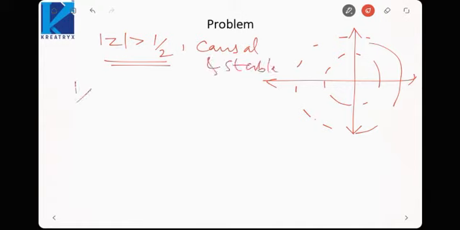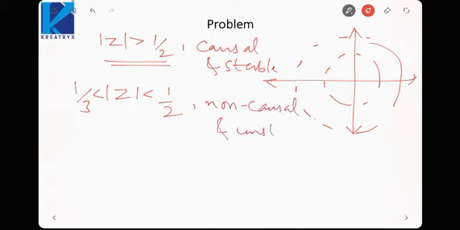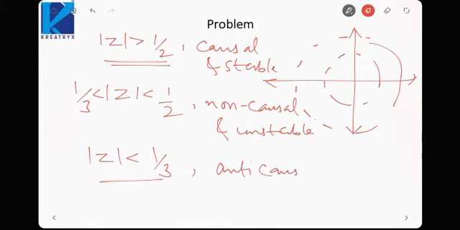The other ROC can be mod z between 1/3 and 1/2. Here it is not outside the outermost pole, and it does not include the unit circle, so it is non-causal and unstable. Next is mod z less than 1/3, so it is inside the innermost pole. If it is inside the innermost pole, then it is anti-causal and unstable.